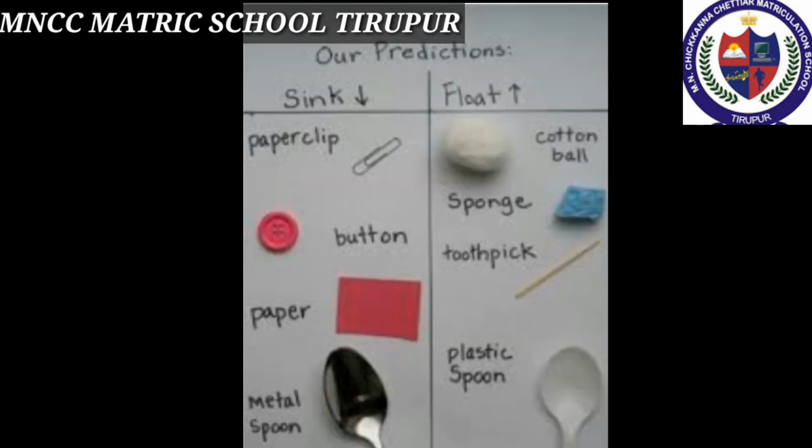Some of the sinking objects are paper clip, button, paper, metal spoon, and some of the floating objects are cotton ball, sponge, toothpick, plastic spoon.